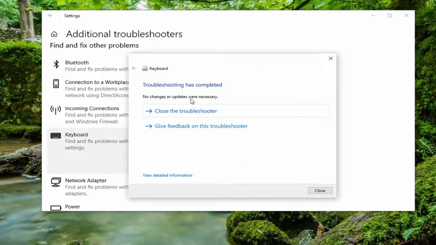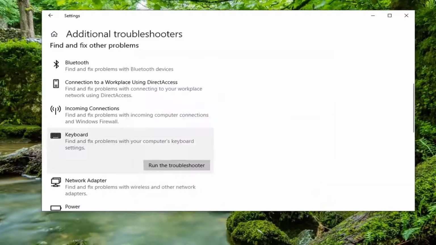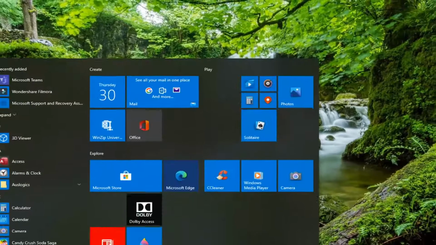It says that nothing was found or necessary, which is good. That tells us that we're probably alright. So we're going to select close and see if that resolves the problem. You can also try disconnecting and then reconnecting your keyboard as well. A couple more things I want to show in this tutorial.